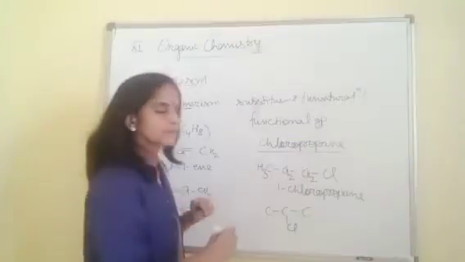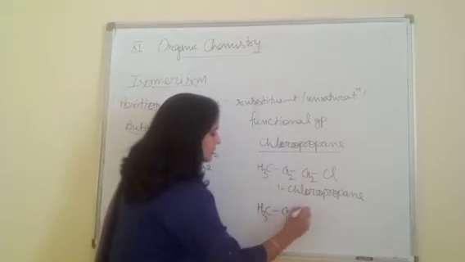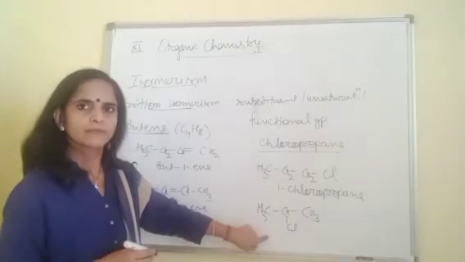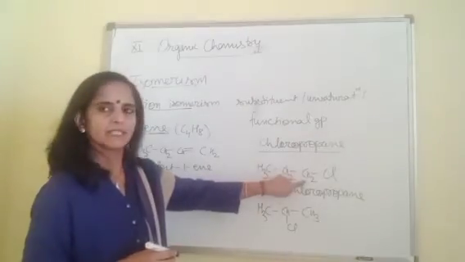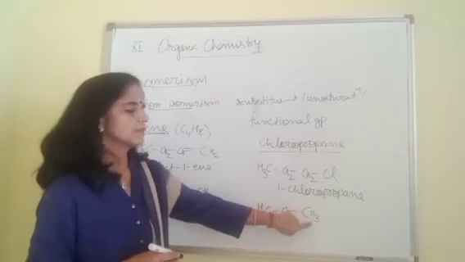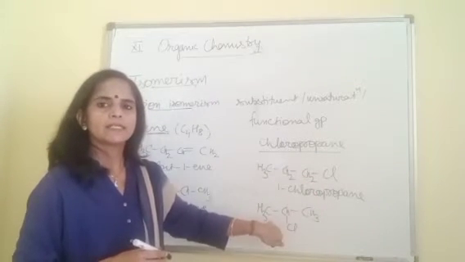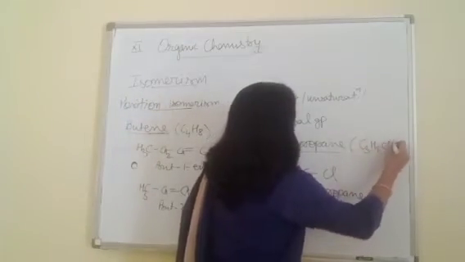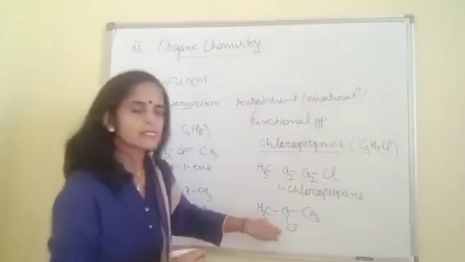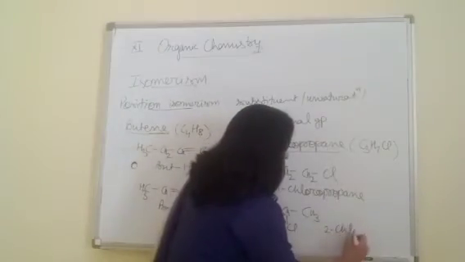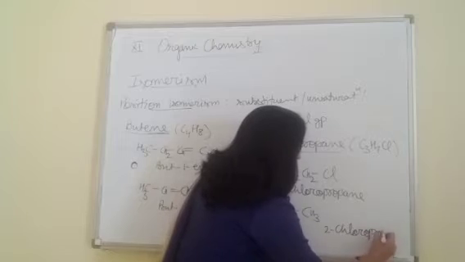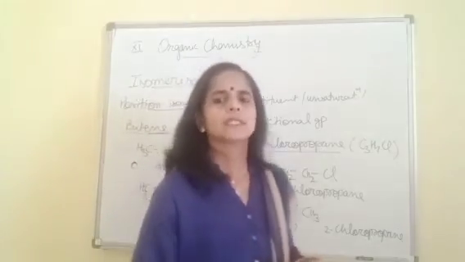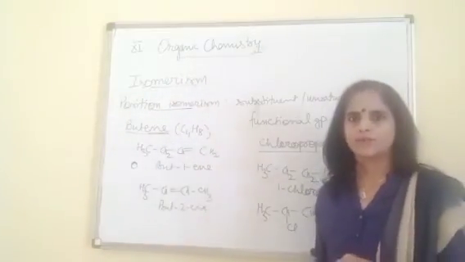It will come here. Now I will give hydrogen. Just check, in both cases the molecular formulas are the same: 3 carbons, 7 hydrogens, and 1 chlorine, C3H7Cl. Right, Peter? So now the name of this compound is 2-chloropropane. I hope it is now clear to all of you how we make position isomers.